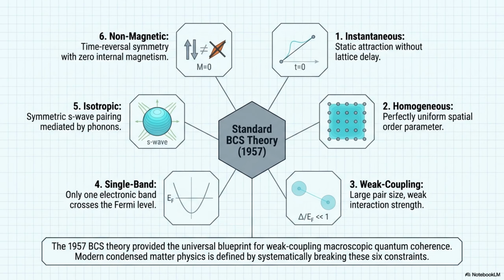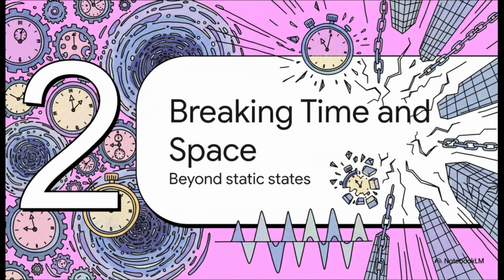I really want you to keep this specific checklist of constraints in your mind: instantaneous, homogeneous, weak coupling, single band, isotropic, and non-magnetic. Got 'em? Good. Keep those logged in your memory because the rest of this explainer is essentially a thrilling intellectual heist. We're going to systematically break every single one of these rules to see what modern physics has uncovered on the other side. Part 2. Breaking time and space, moving beyond static potentials and uniform states.